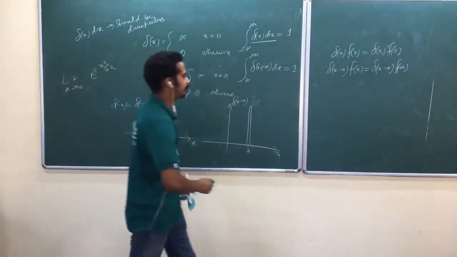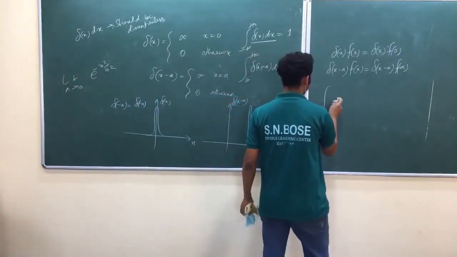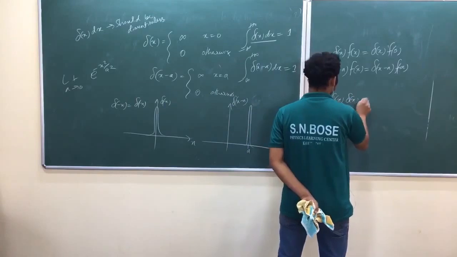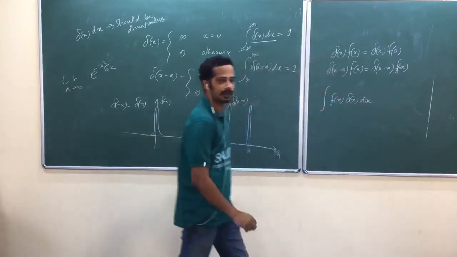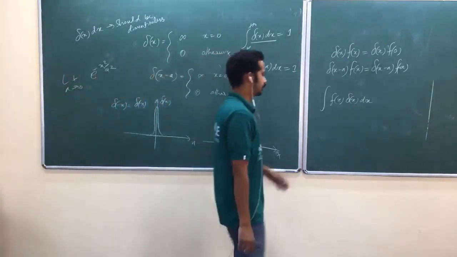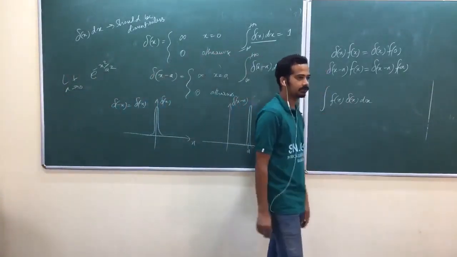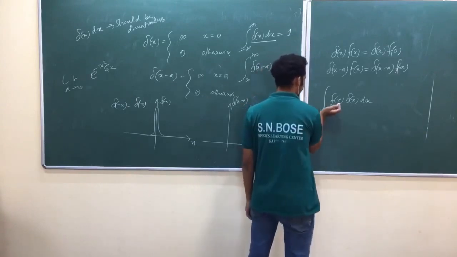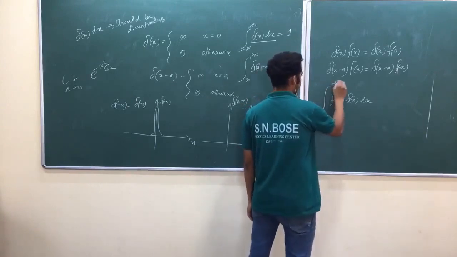And next, the main property here: the integral of f of x into delta of x dx. Now here delta of x will be a spike at x equal to 0, am I right? Now let me take the limits minus epsilon to plus epsilon.